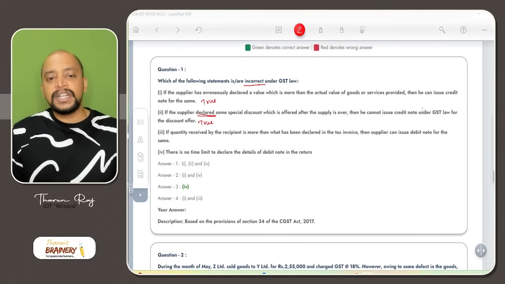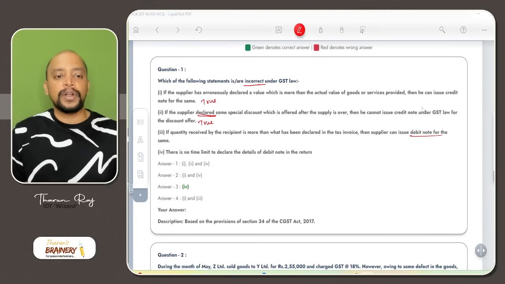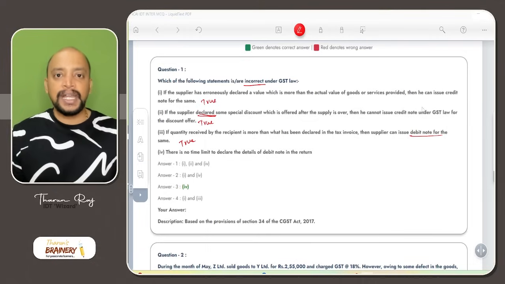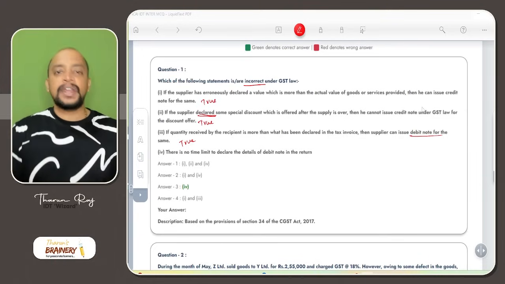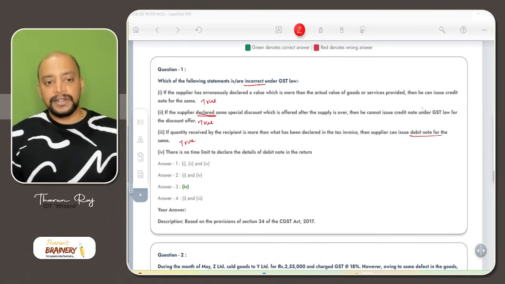If quantity received by the recipient is more than what has been declared in the tax invoice, then supplier can issue a debit note for the same. True. Actually I need to supply 100 units, but I supplied 120 units, and for 100 units I raised the invoice. Now I want to increase the invoice value, for which the document will be called a debit note.